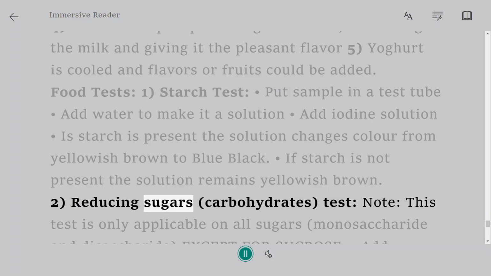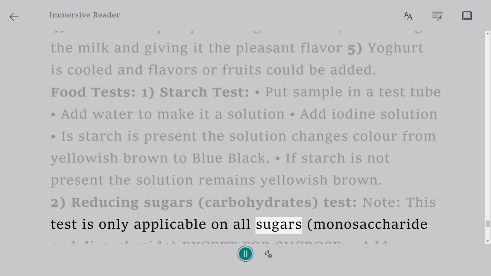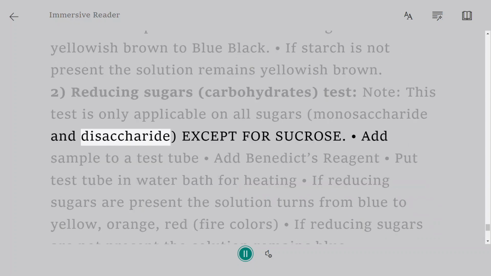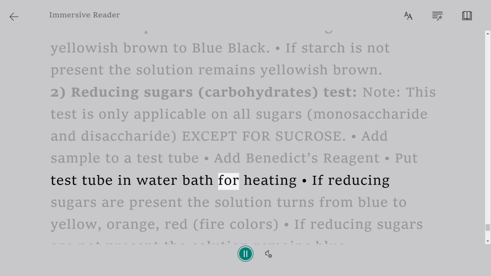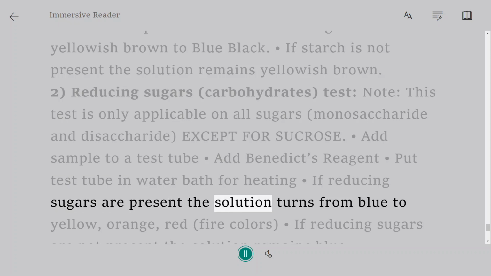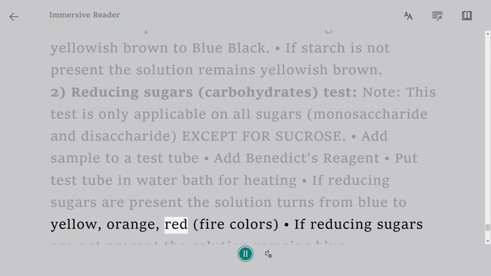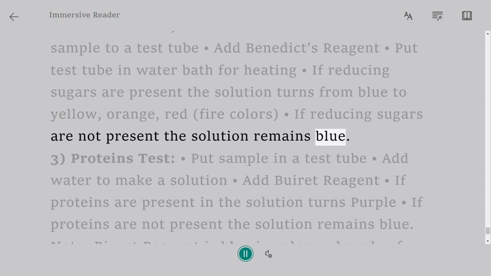2. Reducing sugars, carbohydrates, test. Note: this test is only applicable on all sugars, monosaccharides and disaccharides, except for sucrose. Add sample to a test tube, add Benedict's reagent, put the test tube in a water bath for heating. If reducing sugars are present, the solution turns from blue to yellow, orange, red, fire colors. If reducing sugars are not present, the solution remains blue.